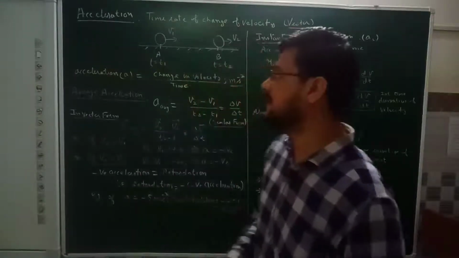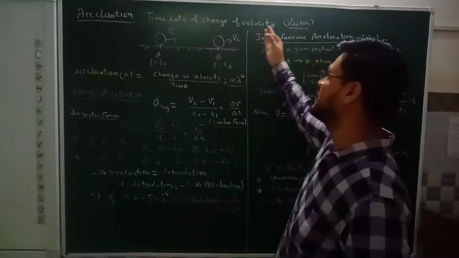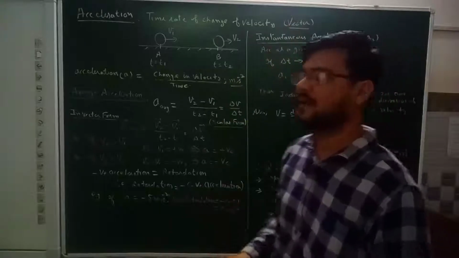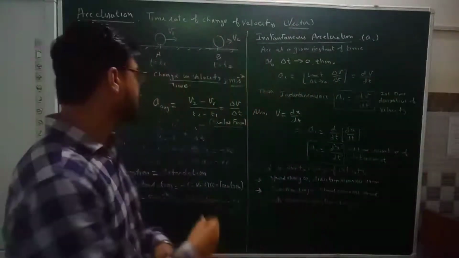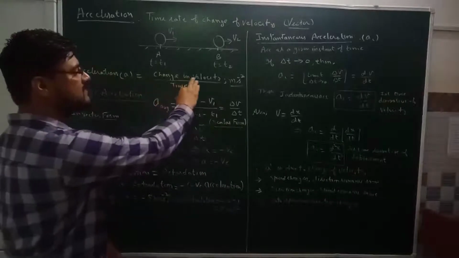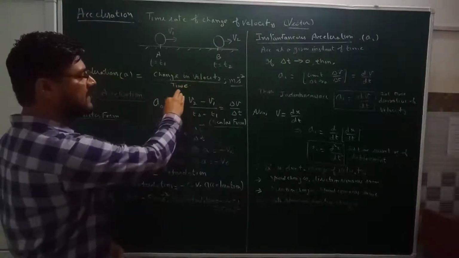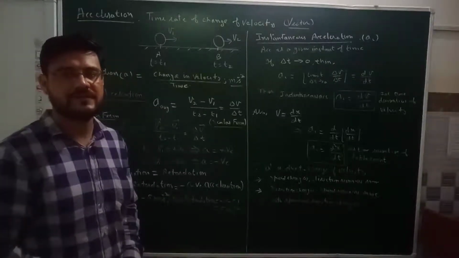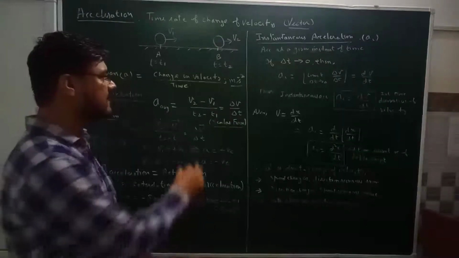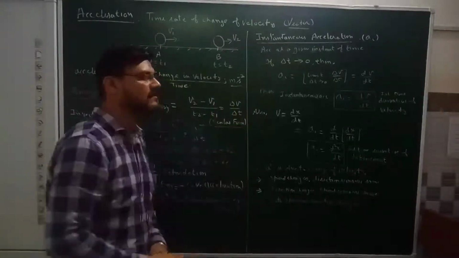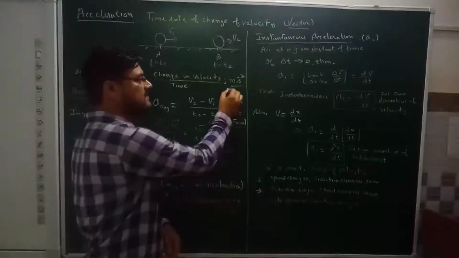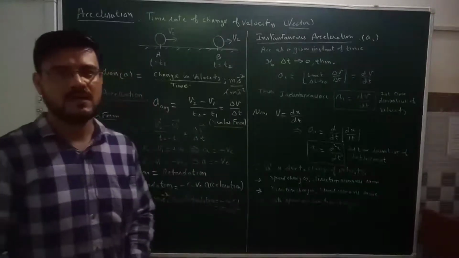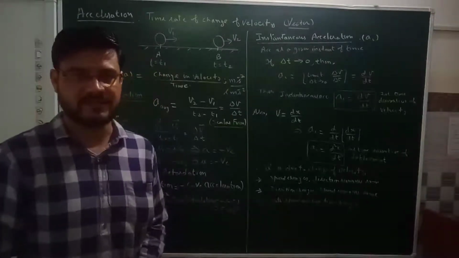So how do we define acceleration? Acceleration is the time rate of change of the velocity. Because velocity is a vector quantity, the acceleration is also a vector quantity. So we can write that acceleration is the change in velocity divided by the time in which that change in the velocity has taken place. Because velocity is measured in the unit of meter per second, when you divide it by the time further, its unit in the SI system will become meter per second square, or in the CGS system it will be centimeter per second square. So acceleration is the change in the velocity.